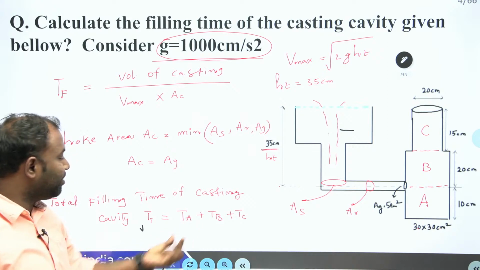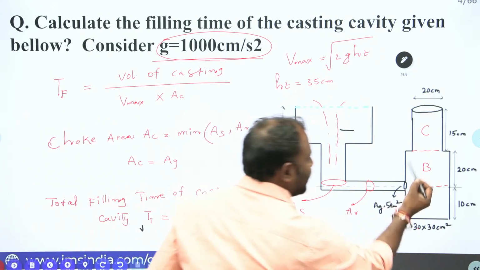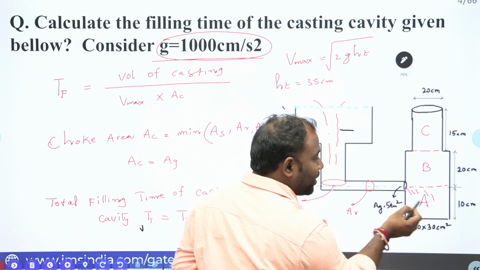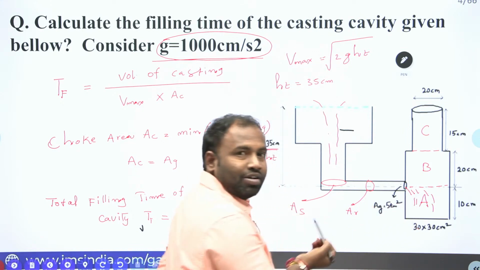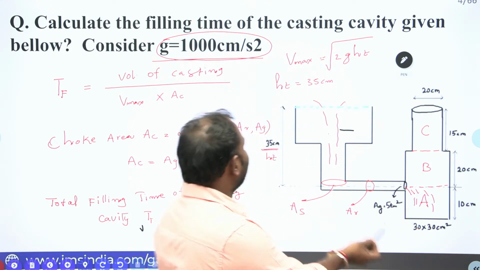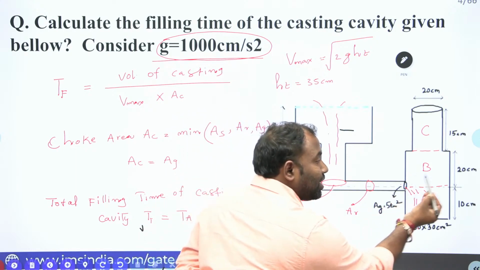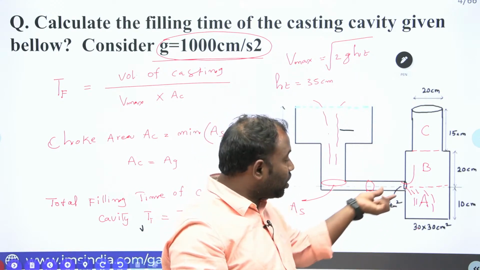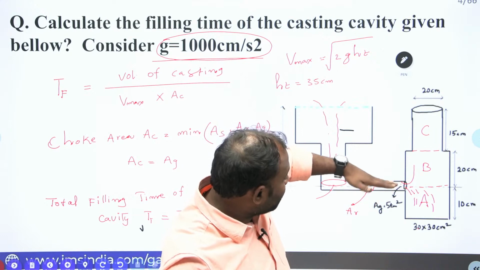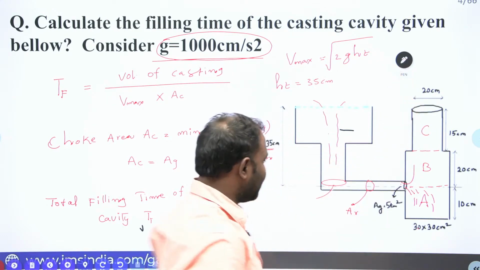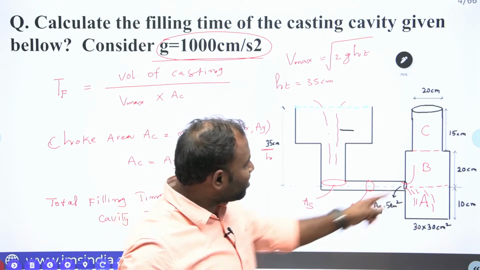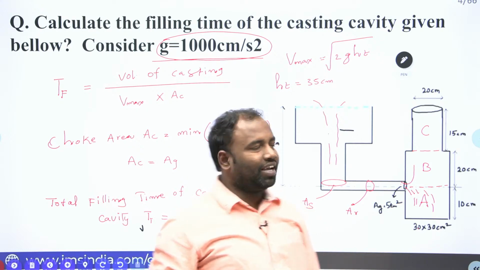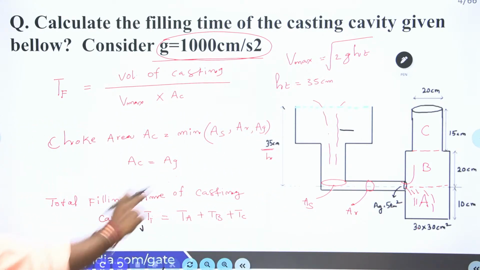Now we have to calculate cavity B. If you observe, cavity A is filled with the top gate, the gate is connected at the top of the mold cavity. That is the reason why I used this formula. Now if you observe cavity B, it is filled with the bottom gate, because the gate is connected at the bottom of the mold cavity. From the bottom of the mold cavity, the molten metal is going to enter. So that is why you are supposed to use the bottom gate formula.